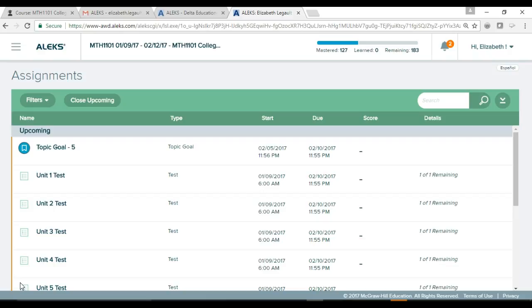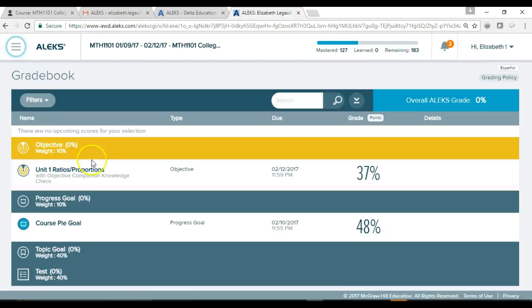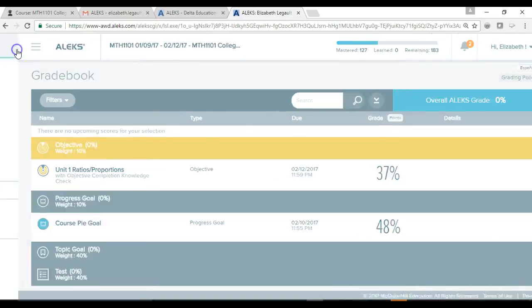When you want to check your progress, you can go to Gradebook. You will do this by clicking your menu and then clicking your Gradebook. And then you can see what unit you're on. So this should say Unit 1, Unit 2, Unit 3, and Unit 4, and then you can tell what percentage you're at.